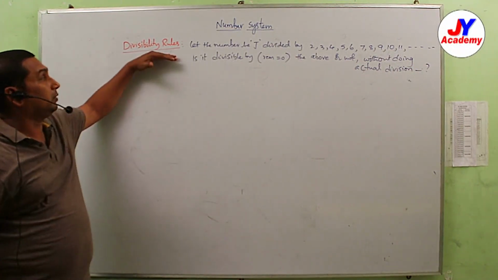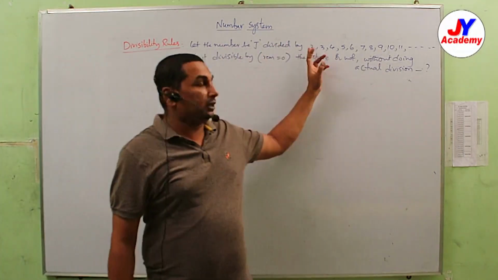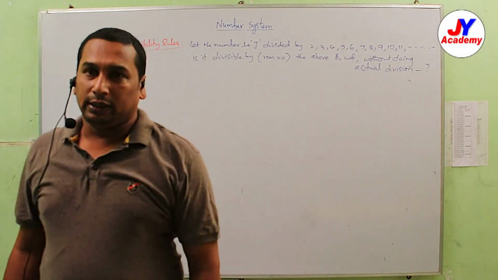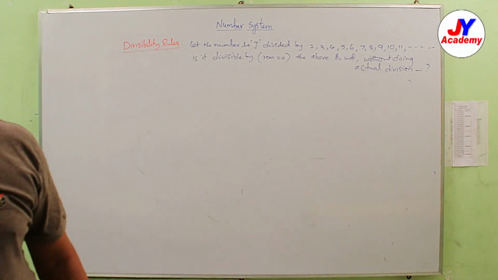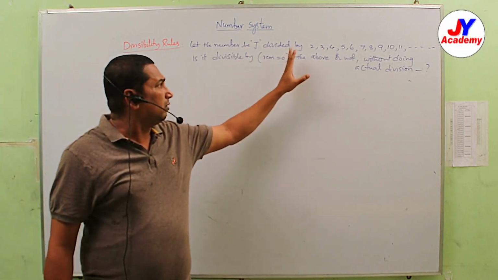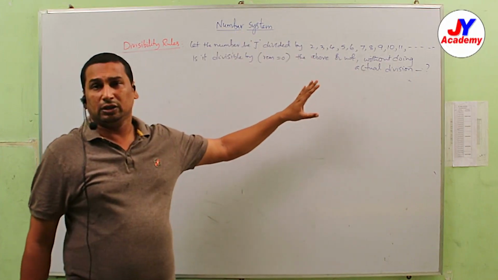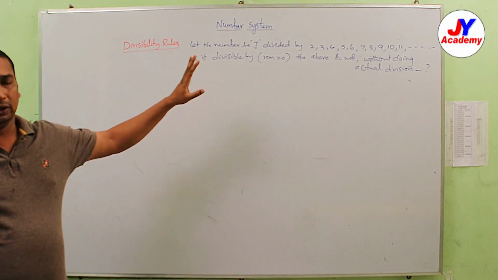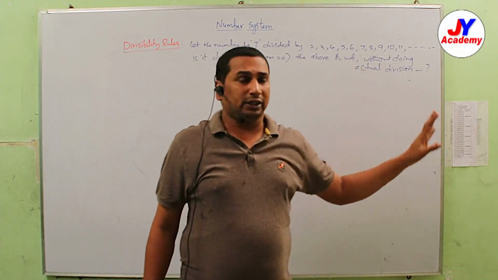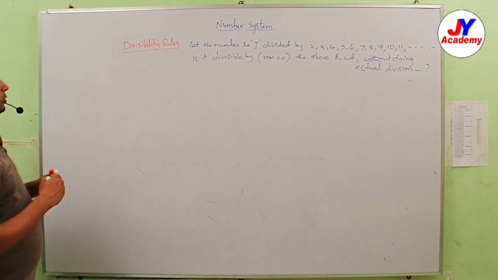So why do we have to use the rules? If you take a number and divide it by 2, 3, 4, 5, 6, 7, 8, 9 and so on, then whether the remainder is 0 or not tells you whether it is divisible by that number or not. So we have to justify this without doing the actual division. You know actual division, you can divide. So how can we do it?